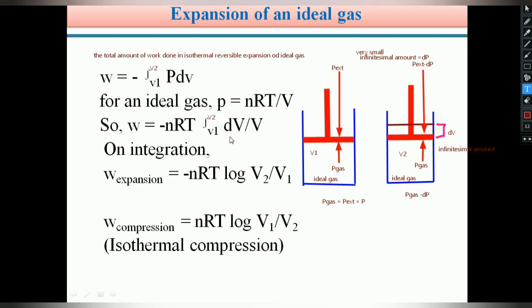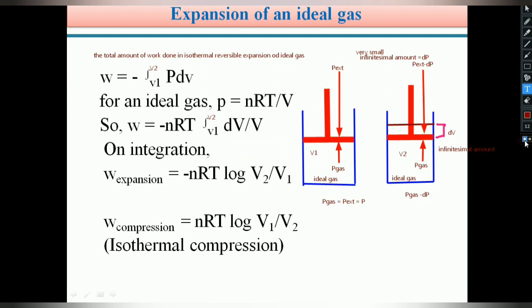Students, we know the integral of dx by x means log x. Here upper limit and lower limit are there. So similar to the integral of dx by x, here the integral of dV by V gives log V, with an upper limit V2 and a lower limit V1. Upper limit minus lower limit gives log V2 minus log V1, which you can write as log V2 by V1.